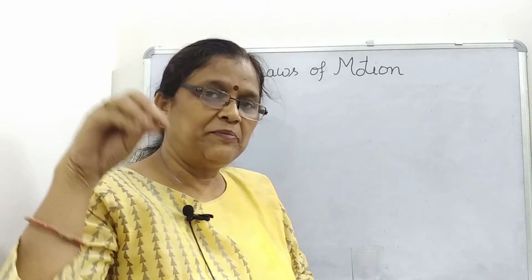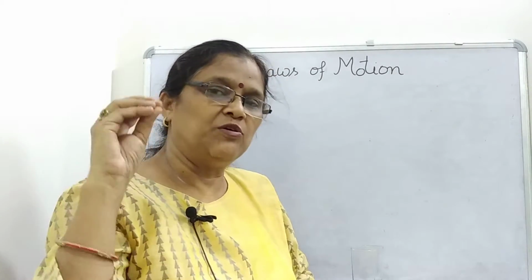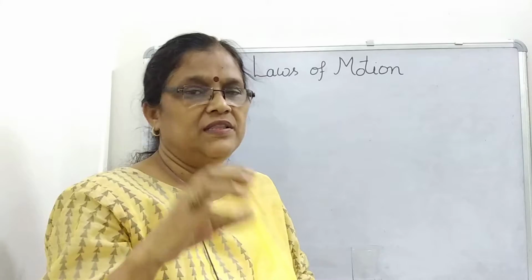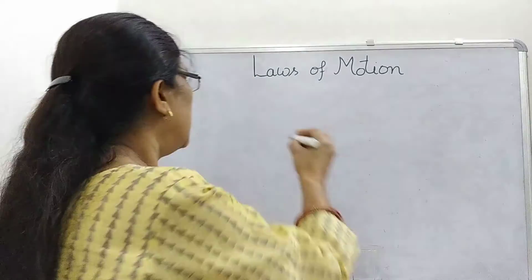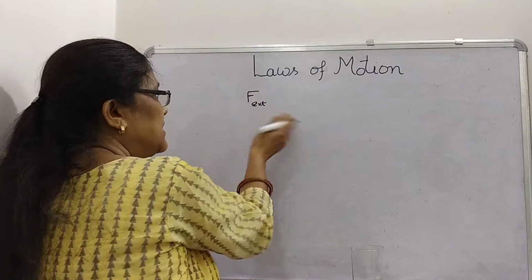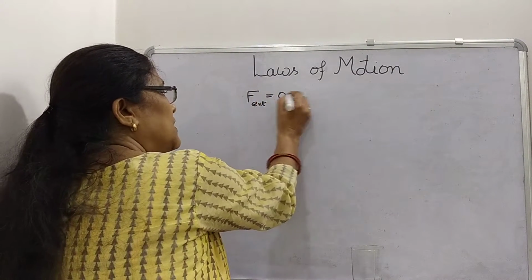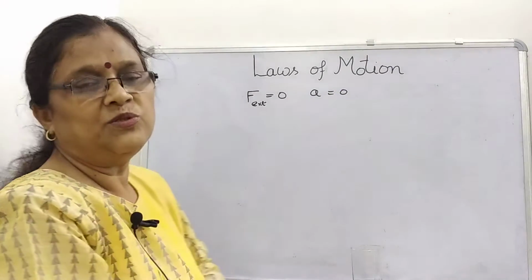In the previous video, we discussed Newton's first law of motion, according to which if the object is not subjected to any force, or the net external force acting on the object is 0, then its acceleration is also 0. We have seen that if there are not only one but two or more external forces, and their sum is 0, then we can say the acceleration of the object is also 0.